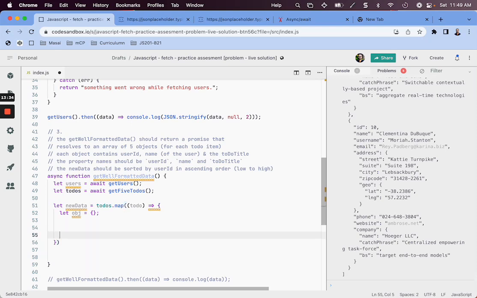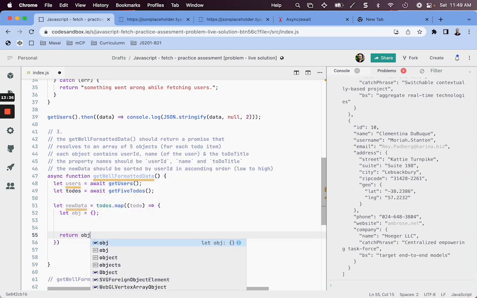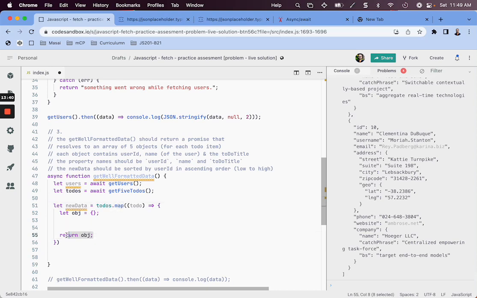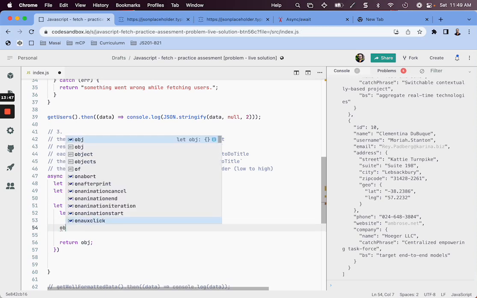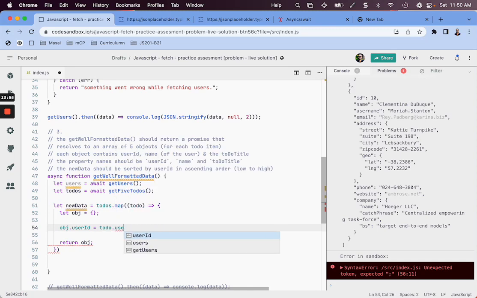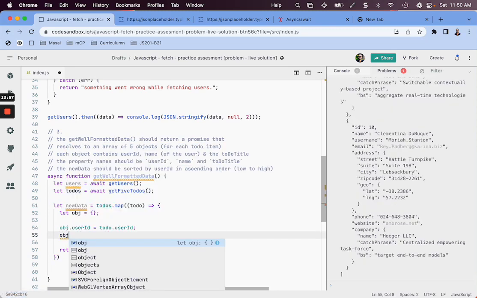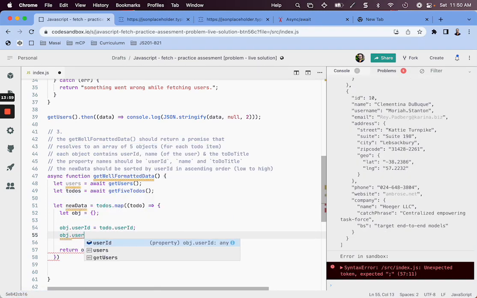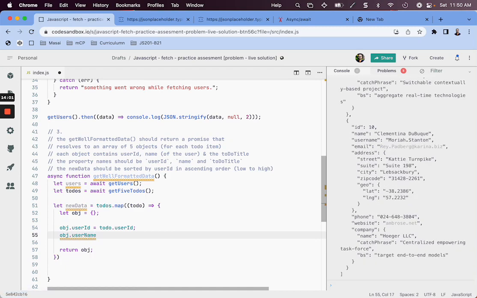And I'll return object. In dot map, whatever we return becomes the value of the new array. And here we can add object.userId is equal to todo.userId, object.username.